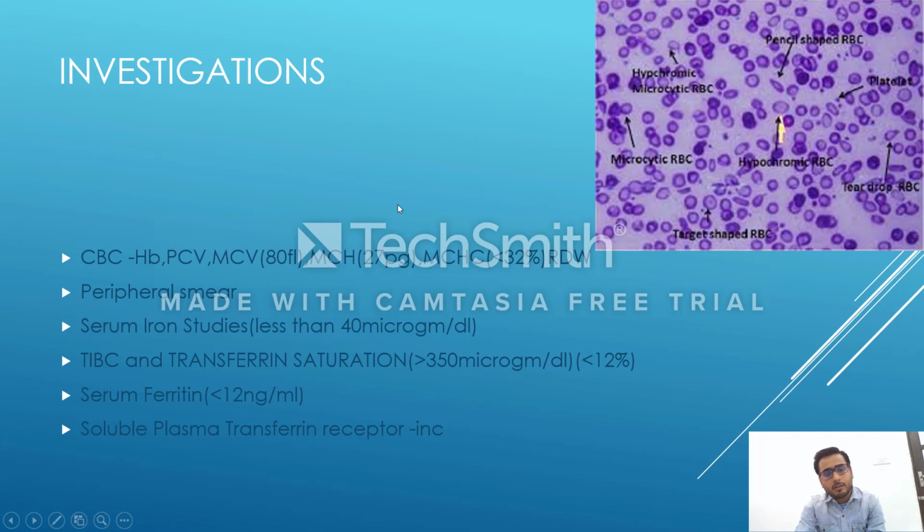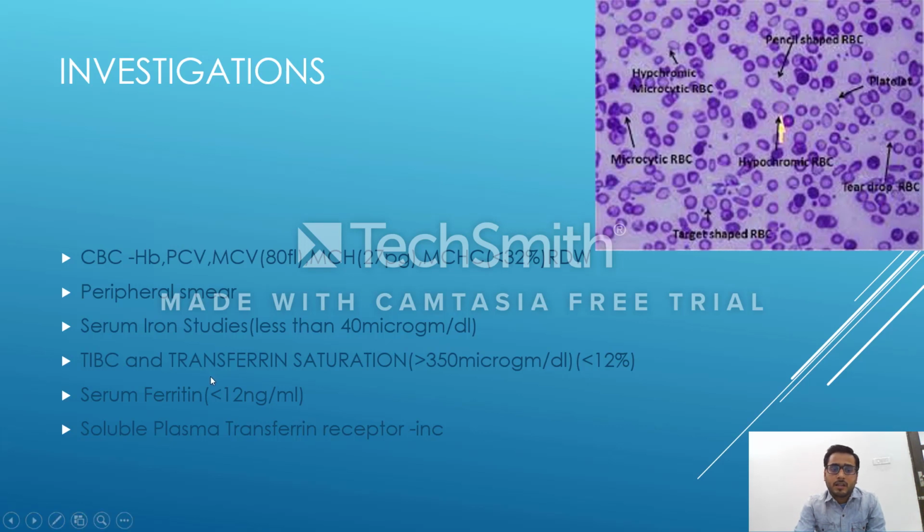Next, if we get serum iron studies done, the serum iron concentration is less than 40 microgram per dL. Okay, it is less than 40 microgram per dL. It is very important in the absence of any other chronic infection or malignancy. This concentration being less than 40 is pertinent in the absence of chronic infection or malignancy.